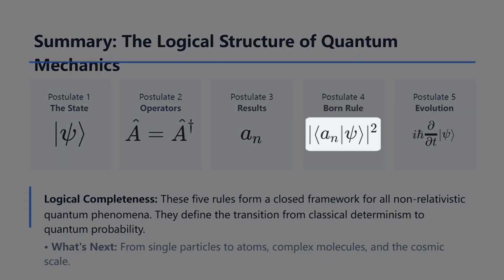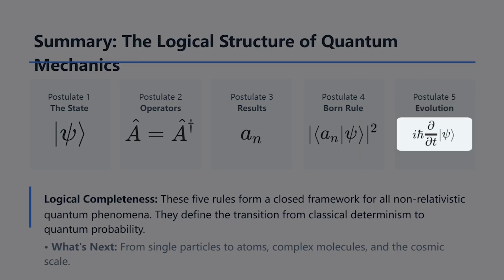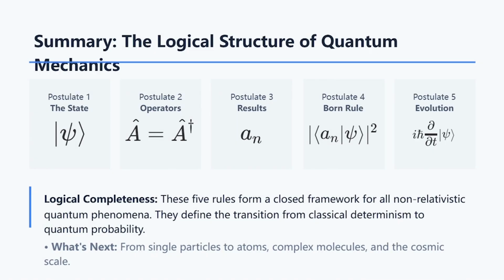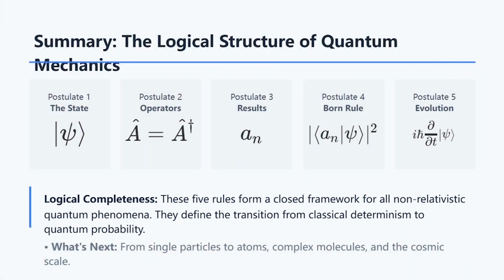Postulates 3 and 4 connect the abstract math to the laboratory. We've seen that measurement projects the state onto an eigenvector, and the Born rule gives us the precise probability of that outcome. It is the bridge between the wave and the particle. And finally, we have the Schrödinger equation, which dictates how the state evolves deterministically over time when no measurement is taking place. Together, these 5 rules form a logically complete framework. For non-relativistic quantum mechanics, there is nothing else. From these few lines of math, we can derive the stability of matter and the very colors of the stars.